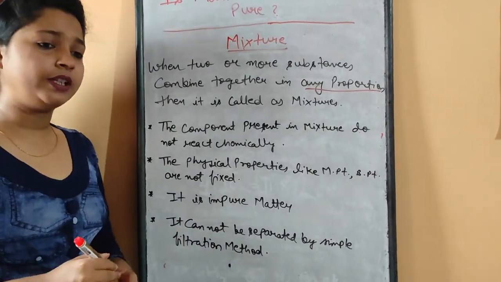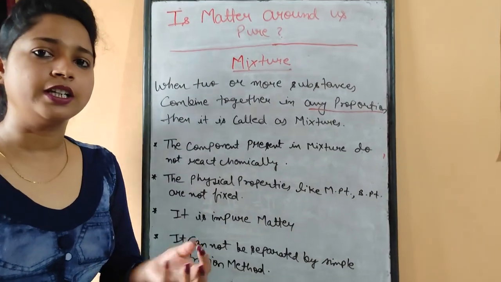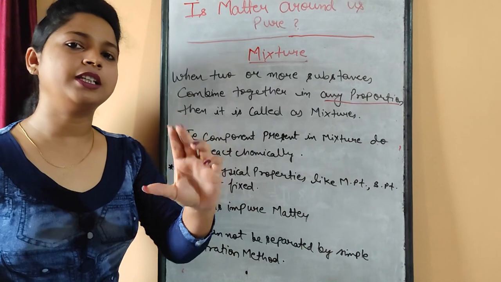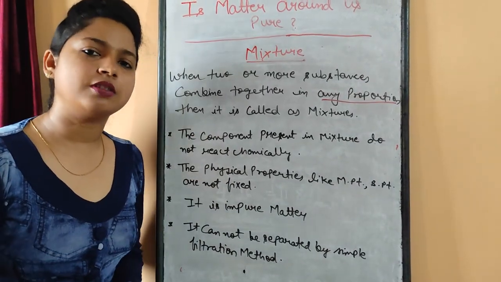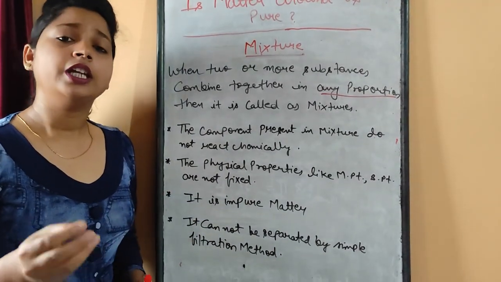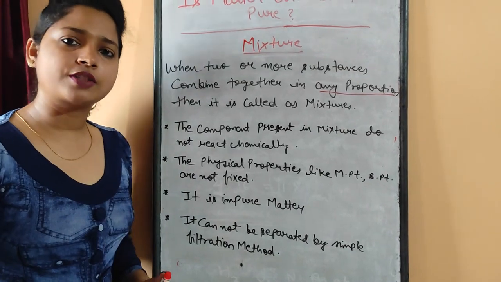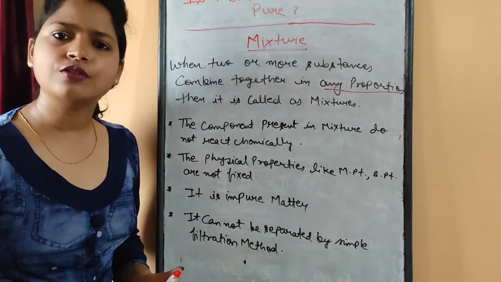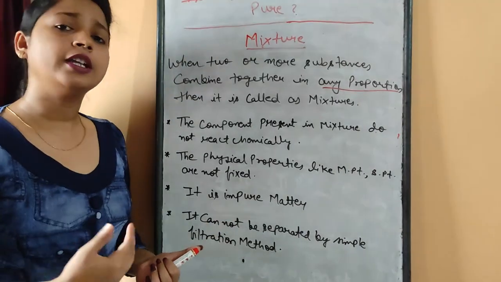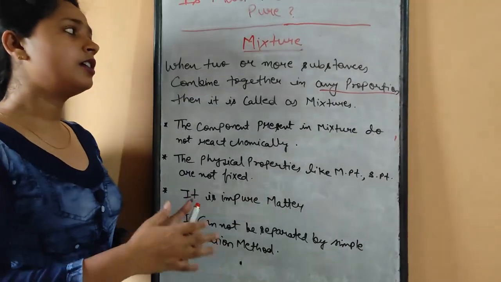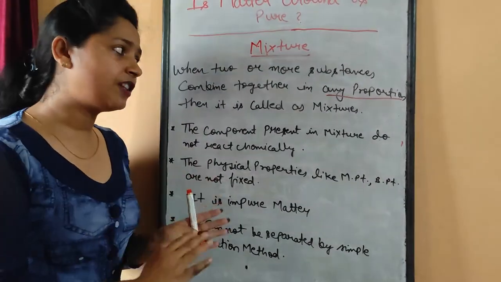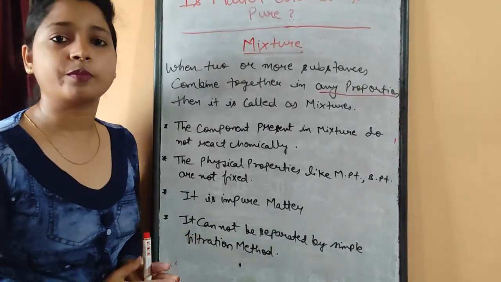For example, if you are preparing sharbat, you take water and sugar. It is not fixed that if you take one glass of water, you will always add one tablespoon of sugar. Even the constituents are not fixed. We can add lemon also, we can add some coloring agent also, we can add some salt also. That is up to your choice. So mixtures are those substances which have neither fixed substances nor fixed proportion.